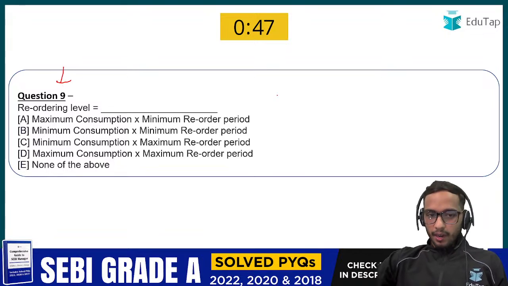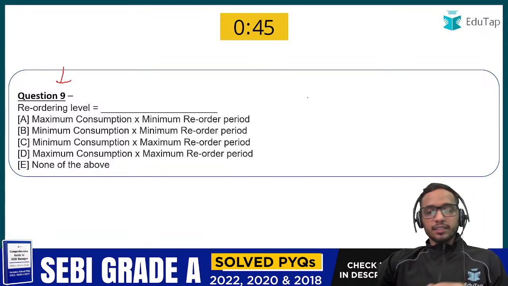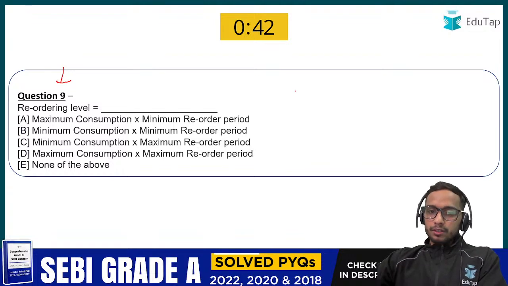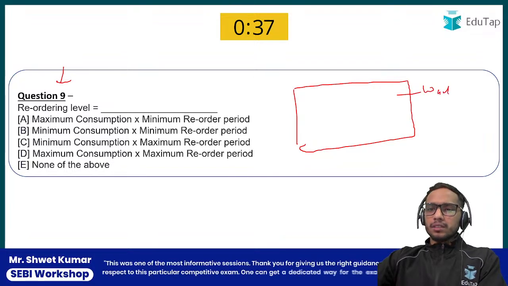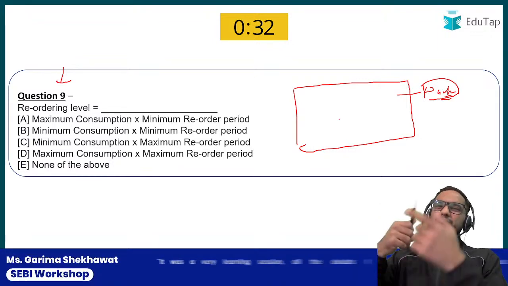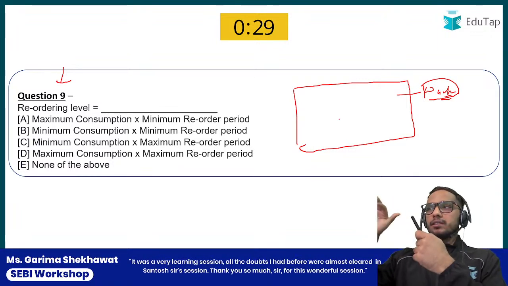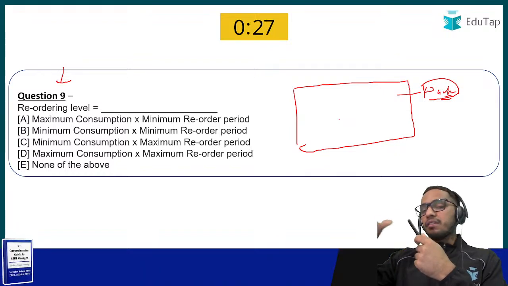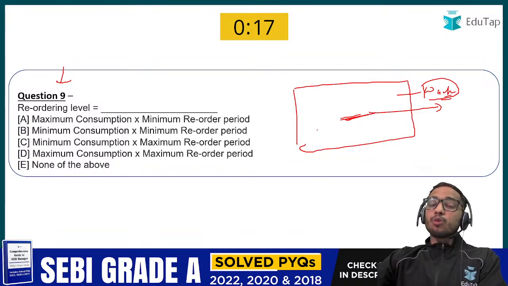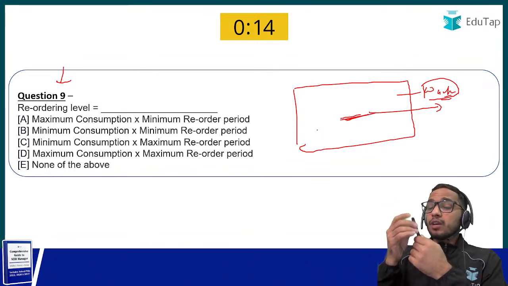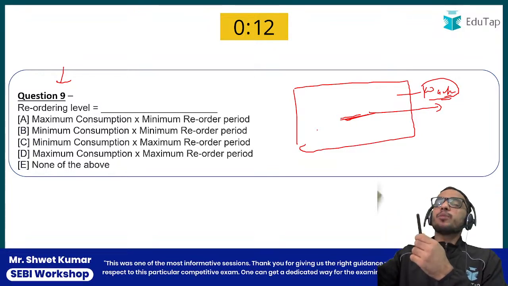Everyone. And till you give me the answer in the chat section, I will give you the concept of reordering level. Suppose we have the inventory lying in our warehouse. Suppose we are selling this pen and we have some pens existing. We have some inventories of pens in our warehouse. Now we are selling it on a daily basis. So reordering level is that level at which we are going to reorder our stocks. At which we are going to reorder our pens from the supplier of this pen.